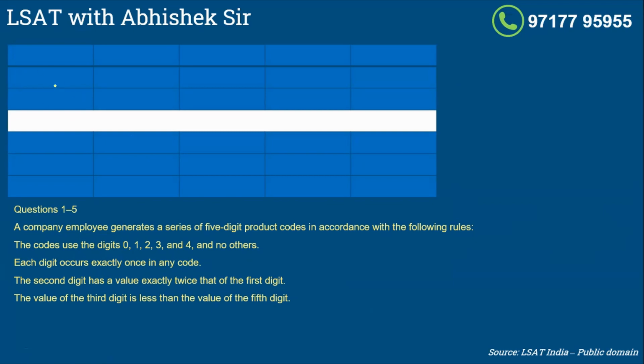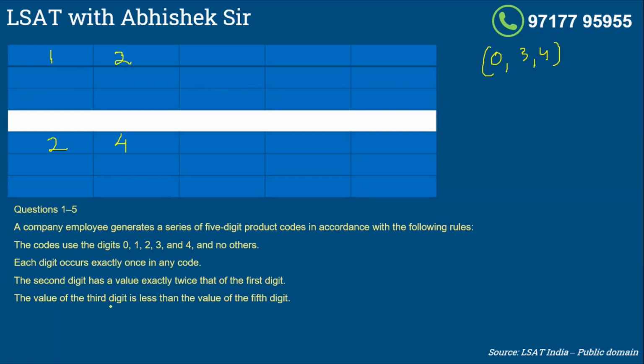1 and 2, or 2 and 4. These are the possibilities in which the second is twice the first. These are the only 2 possibilities. So when I use 1 and 2, I am left with 0, 3 and 4. So let's look at the cases that we can make.